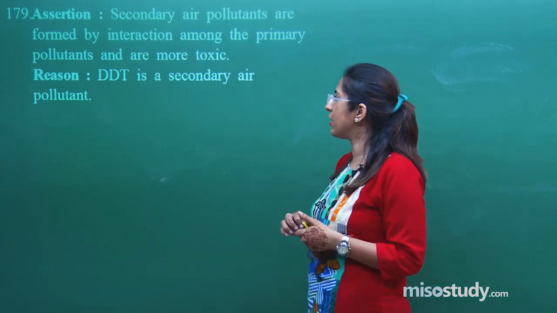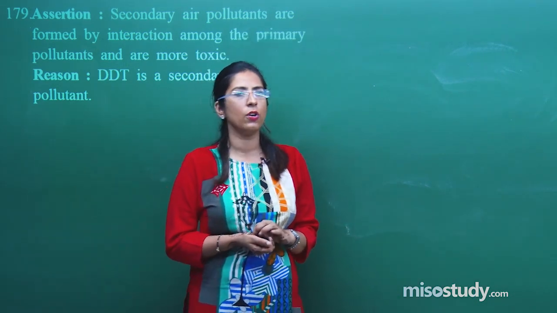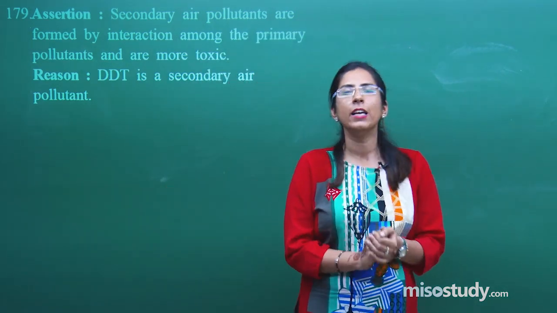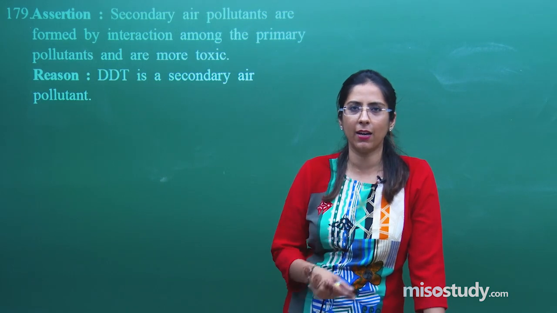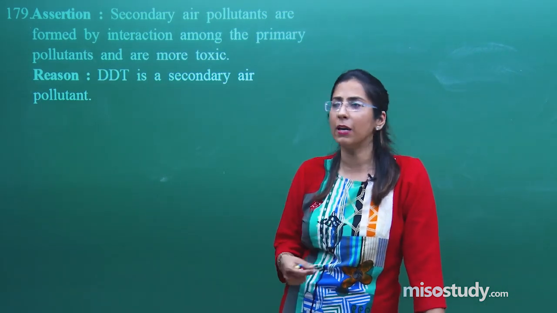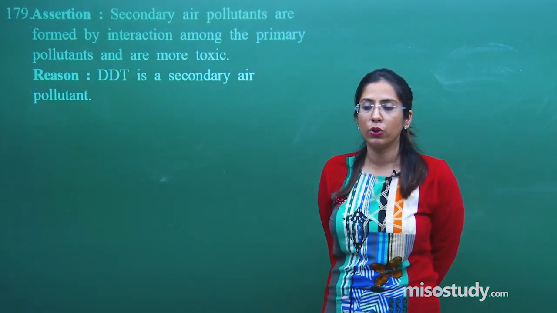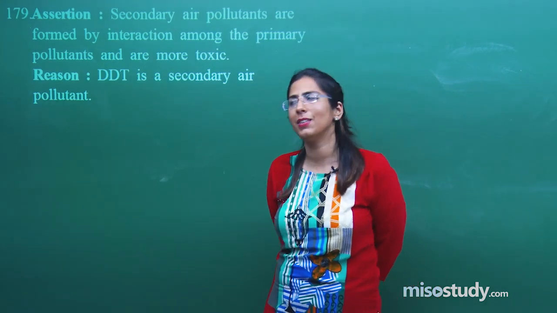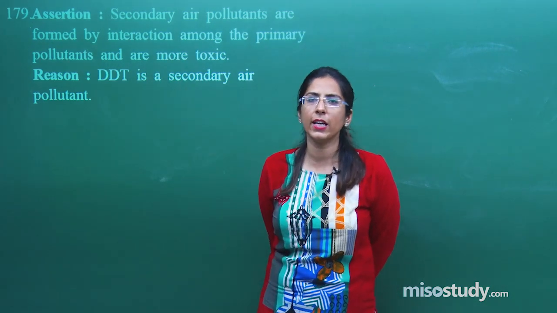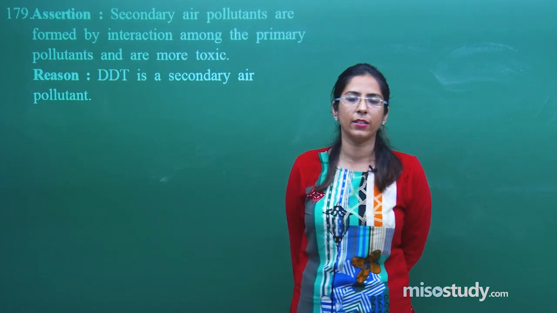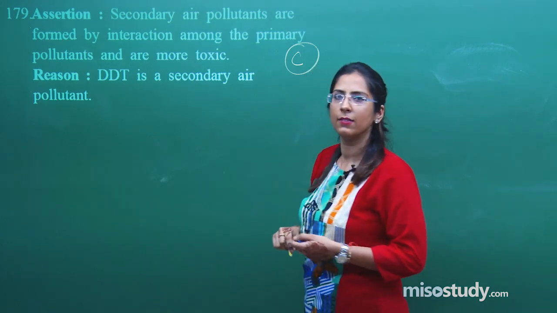And the reason which is given is, DDT is a secondary air pollutant. Now, tell me one thing, is DDT a secondary air pollutant or not? How many of you know about it? It is not at all a secondary pollutant, it is just an insecticide which we normally spray in our agriculture field, the DDT, which is now banned in India, in our country. The reason is that DDT has a biomagnification property. So, it keeps on accumulating from one trophic level to another, that is the reason it is banned in our country. So, the reason is incorrect, whereas the assertion is correct. Again, we will go for option C in this case, right.